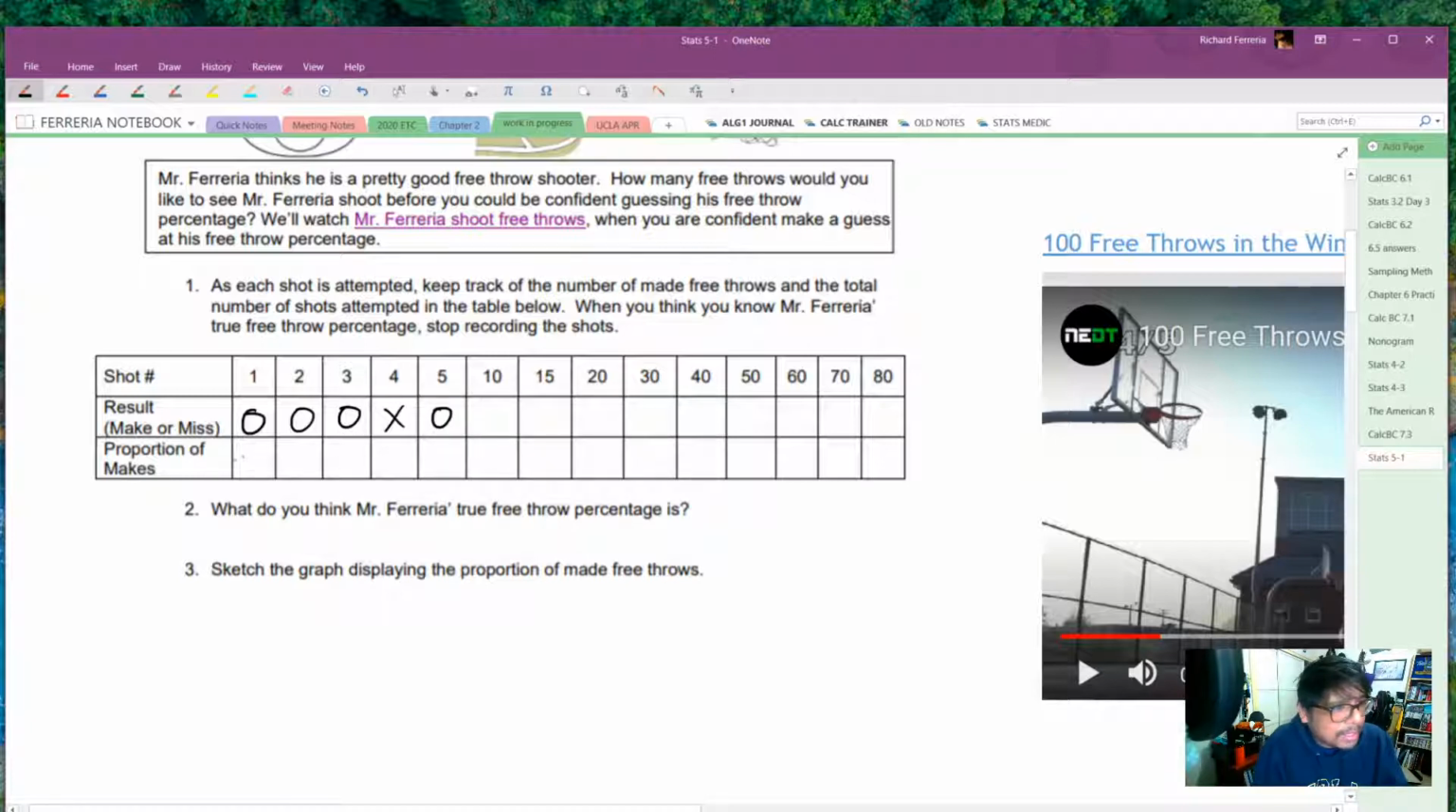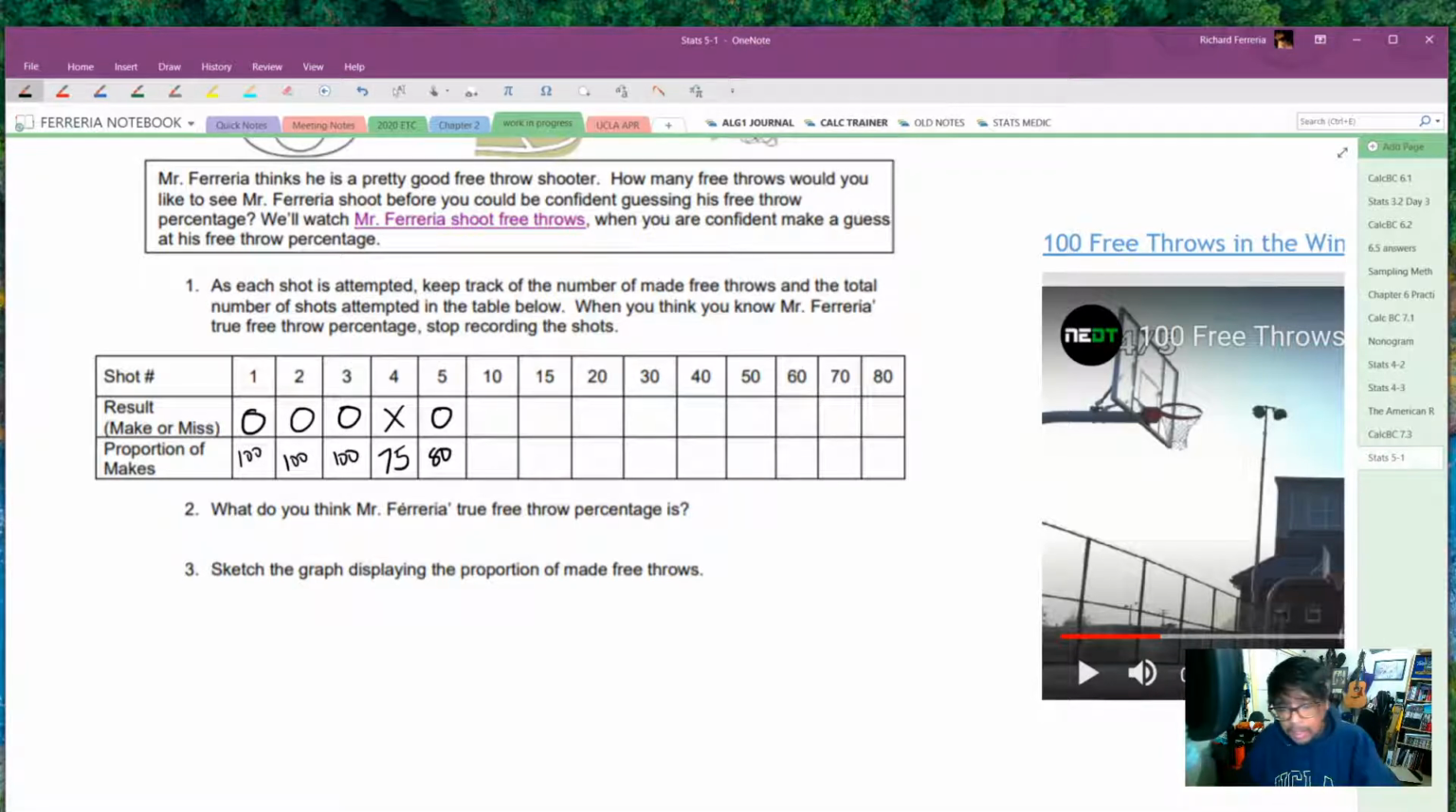So that is proportion of makes. This is 100%. Still 100%. He made 2 of 2. 3 of 3 is 100%. And 3 of 4 is 75%. And then 4 of 5 is 80%. Okay. So do you think you know his free throw percentage?